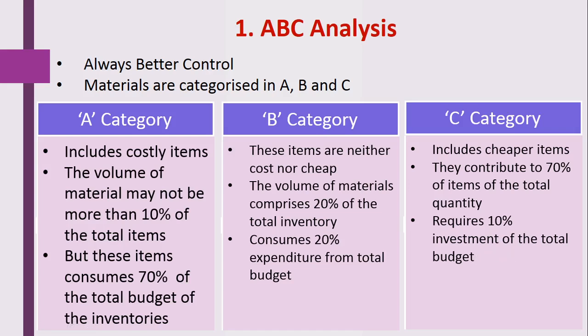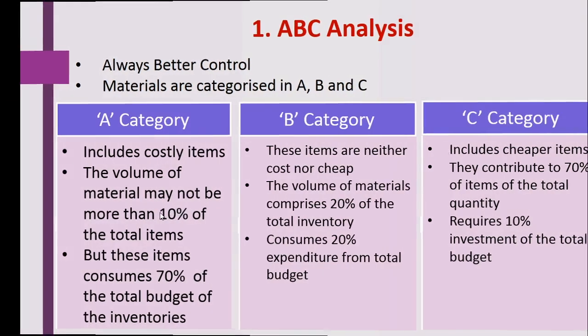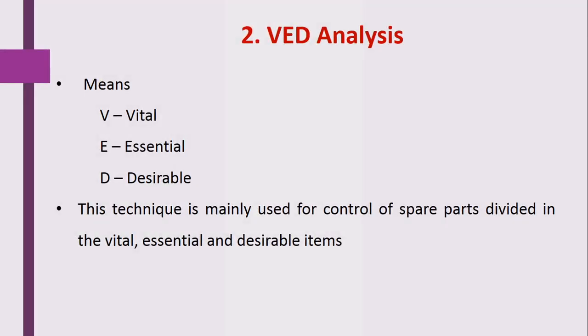So by doing this analysis, the materials are categorized in A category, B category and C category, and on the basis of that analysis the hospital or the hospital pharmacy maintains the inventory of that particular product. So let's move to the next technique, that is VED analysis.